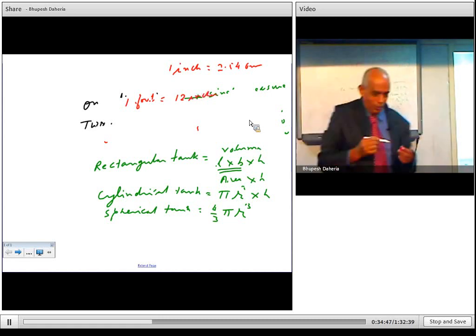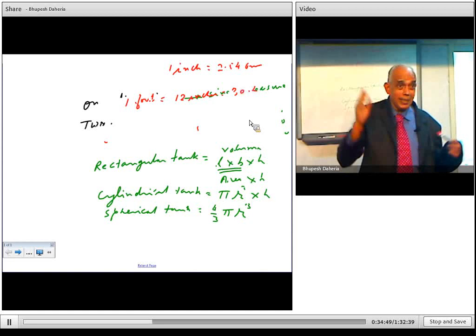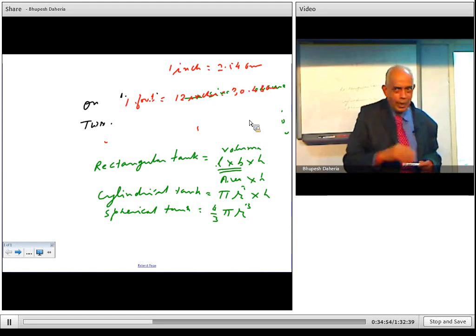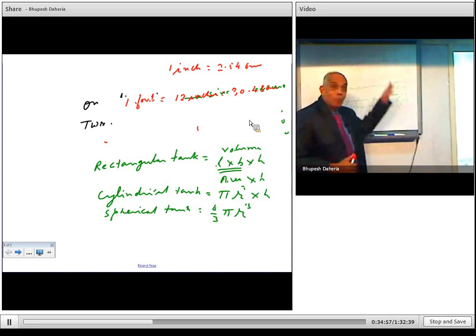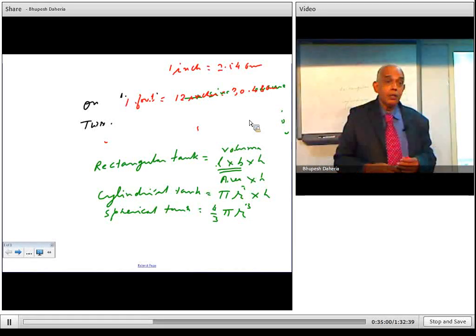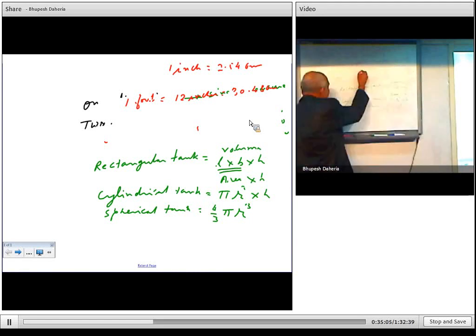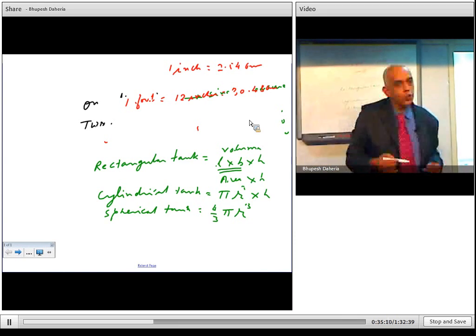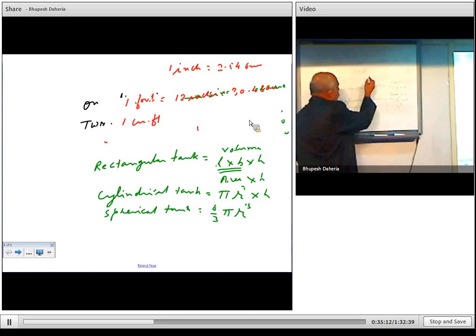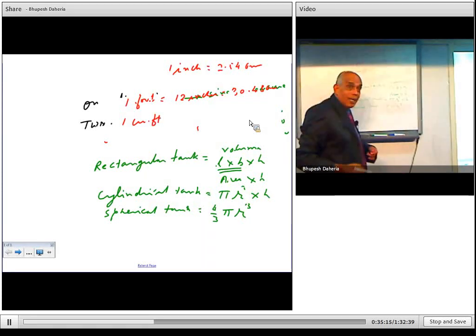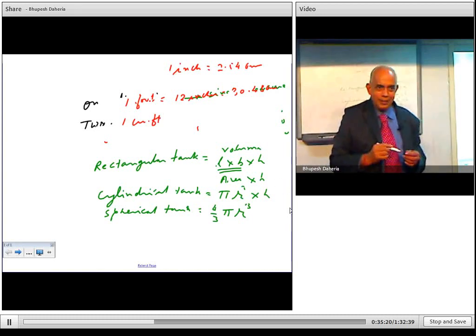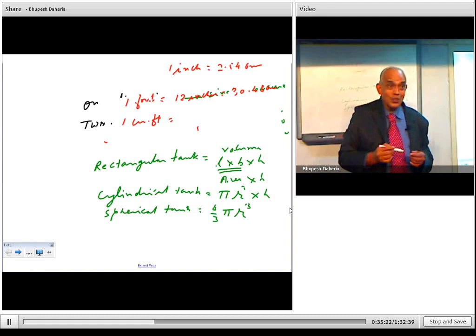Now see, we are not interested so much in calculating some small parts, 1 foot here and there. Now if 1 foot is 30.48 centimeters, and you take 1 cubic feet, coming to meters, that is a system which we are also using. Just an example. So 1 cubic feet becomes basically the cube of this 30.48. You just take 30 cube. 30 cube is 27,000. So 1000 centimeter cube is 1 liter. So you will have 27 liters.